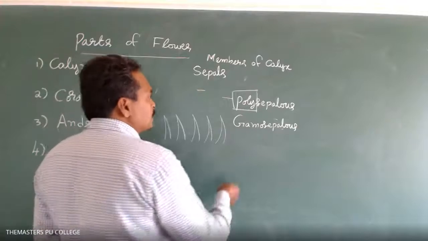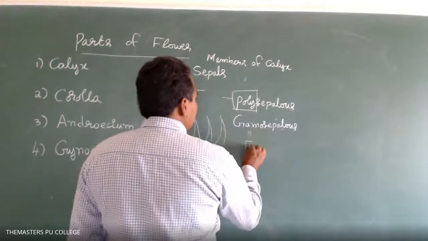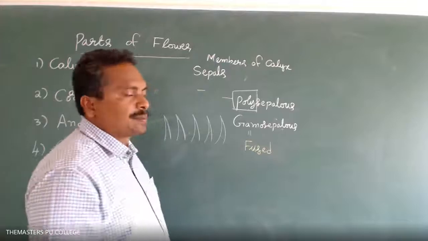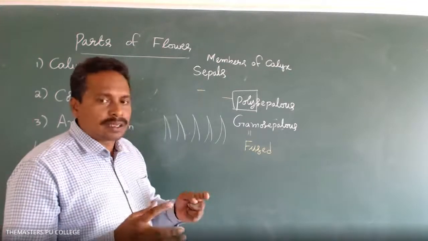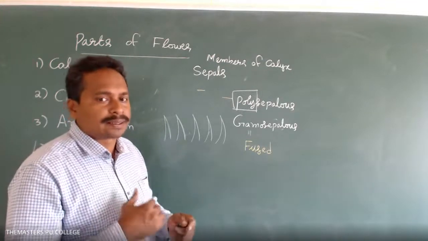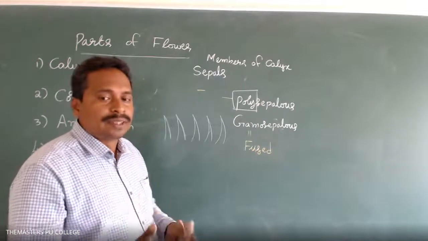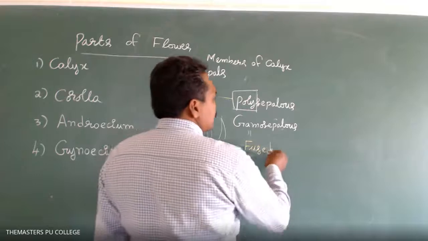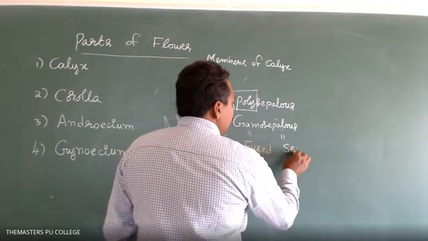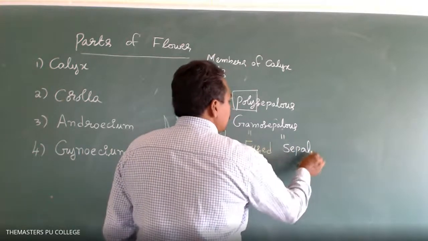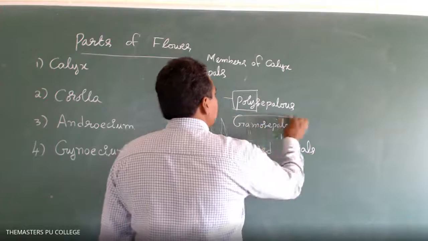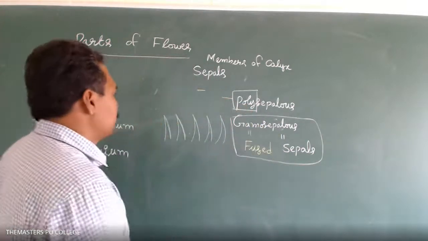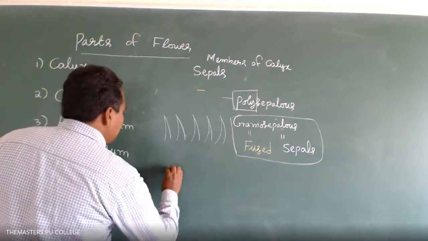Gamosepalous. Gamo means fused. In some plant species, the sepals are fused with each other, united. That is known as gamosepalous. Sepals are fused with each other.